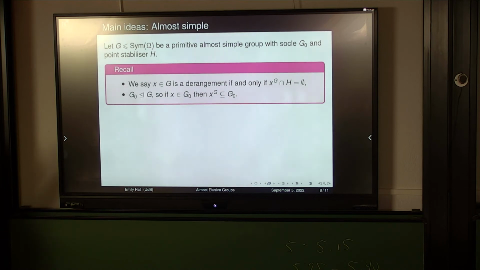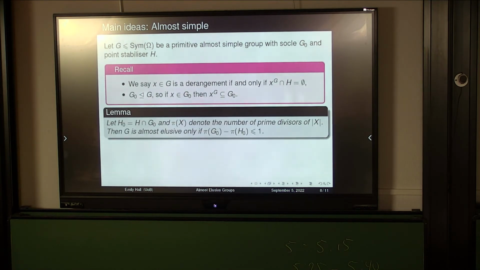So firstly, we remember this alternative way of defining a derangement. So x is a derangement if and only if the conjugacy class of x in G does not intersect our point stabilizer. And secondly, the socle is a normal subgroup of my group, and so in particular, if I take an element in the socle, then the entire conjugacy class is contained inside the socle. And so if we combine these two facts together, we get this secondary reduction that G is almost elusive if and only if π(G0) − π(H0) is less than π(H). So H0 is the elements of my socle that live inside of my point stabilizer, and this π(x) just denotes the number of prime divisors of the order of x.